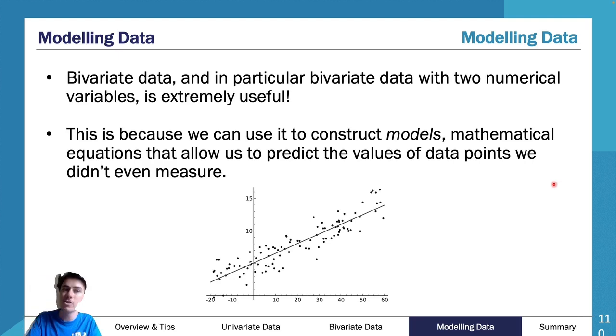So bivariate data, and in particular bivariate data with two numerical values, is extremely useful. This is because we can use it to construct models, mathematical equations that allow us to predict the values of data points we didn't even measure. As you can see here with our scatter plot, it clearly shows a trend, and it clearly would have a pretty strong R value. It's positive, and it's a linear form. What if I wanted to predict the value that was out here?